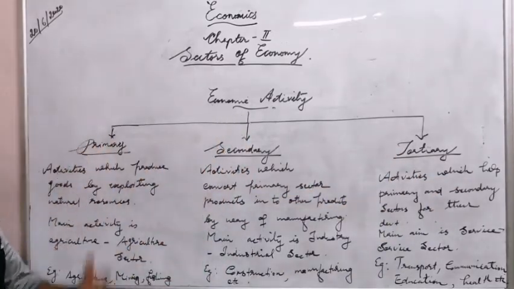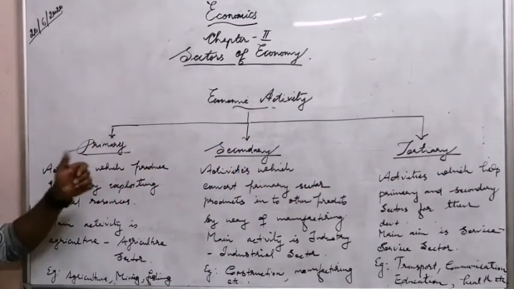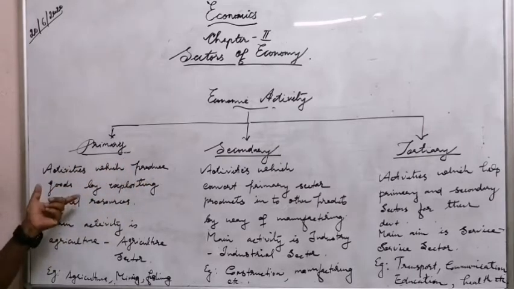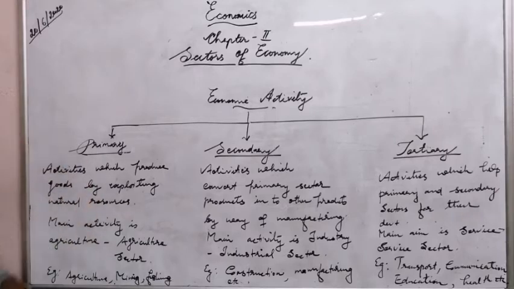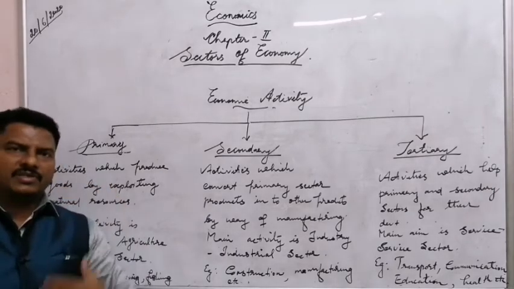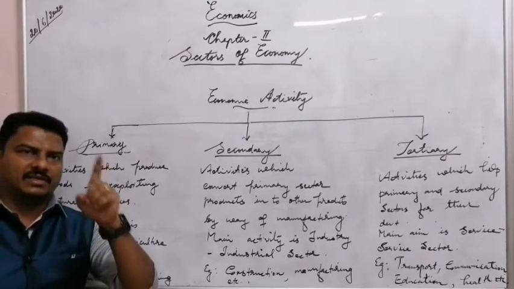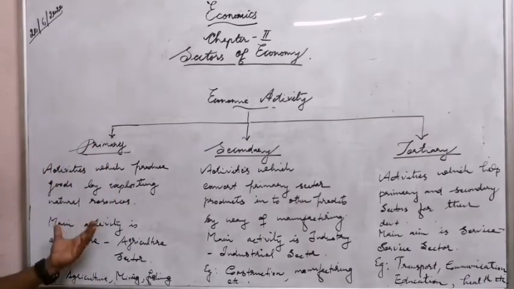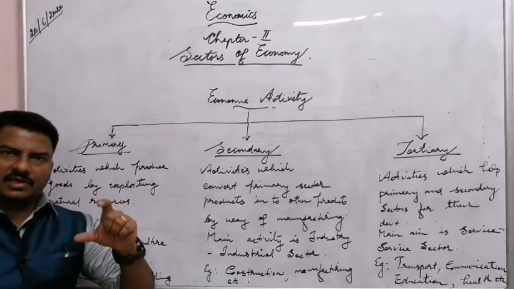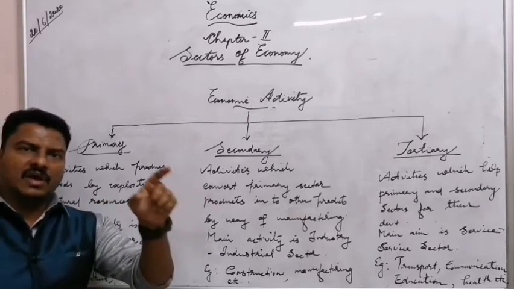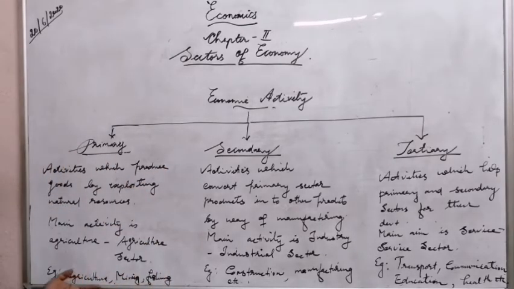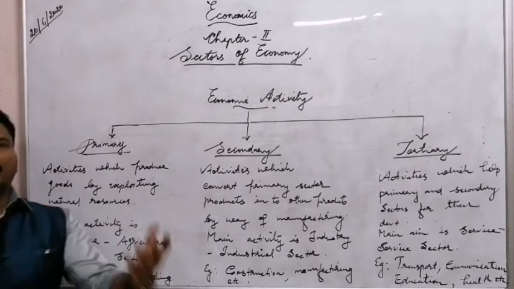The primary sector means the activities which produce goods by exploiting natural resources. When we produce goods by the exploitation of natural resources, that activity and that sector is known as primary sector. The main activity in this sector is agriculture, hence it is also known as agriculture sector. Examples: agriculture, mining, fishing, and all these are primary sector activities.